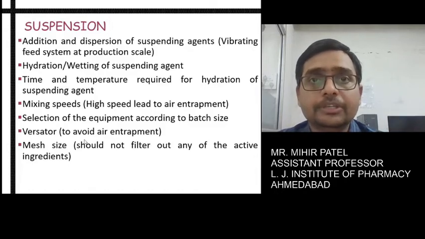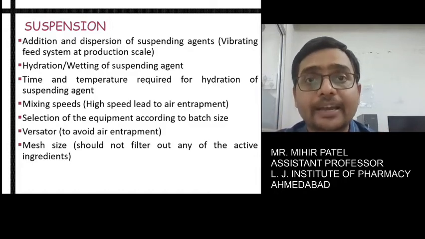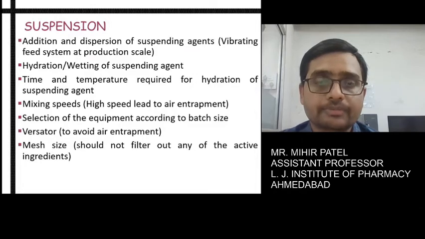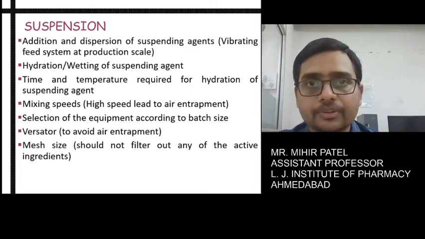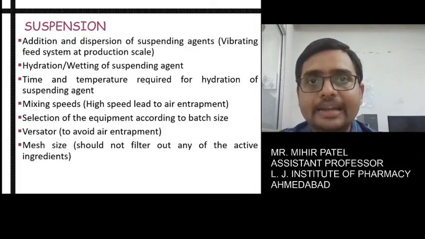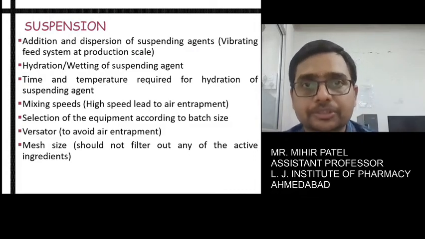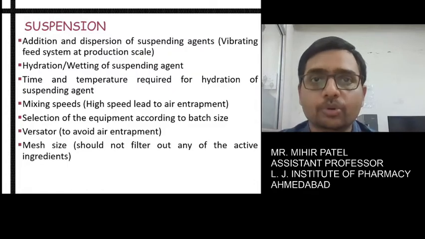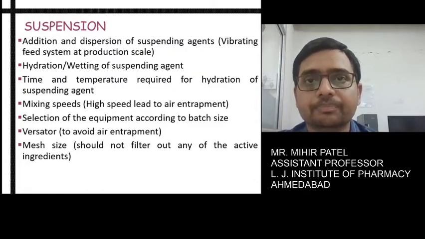And then the kind of specialized device which is used, known as versator, is used to avoid air entrapment inside the suspension. So again, it plays a key role in this term.